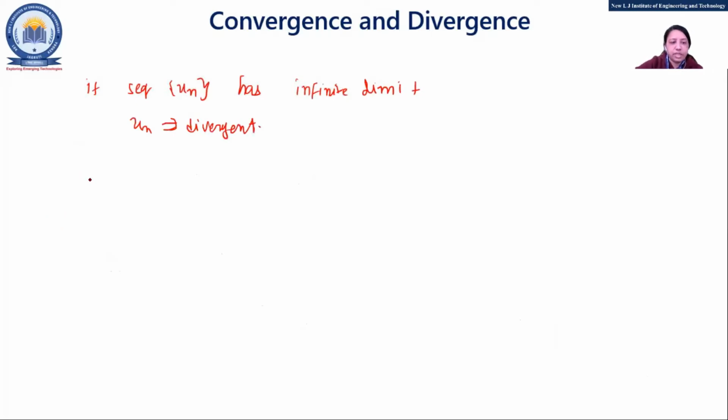Suppose un equal to 2n plus 1. First step is limit, apply both sides. So limit n tends to infinity 2n plus 1. If we put n equal to infinity, here 2 into infinity, so it is infinity plus 1.